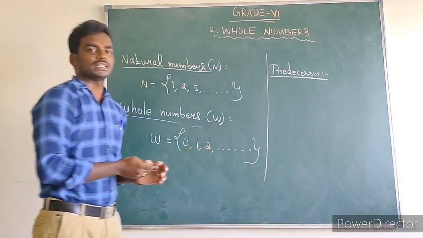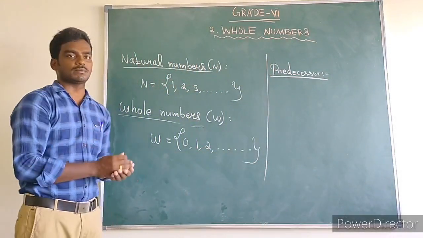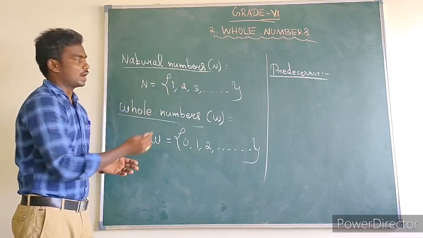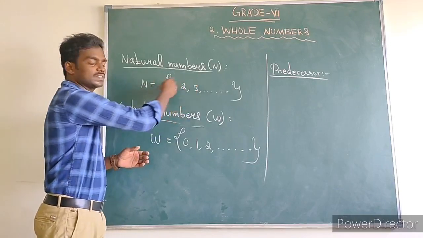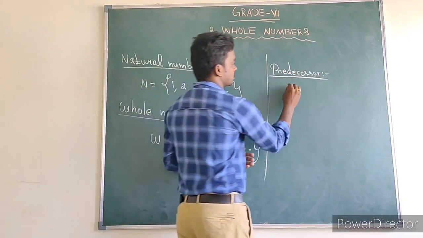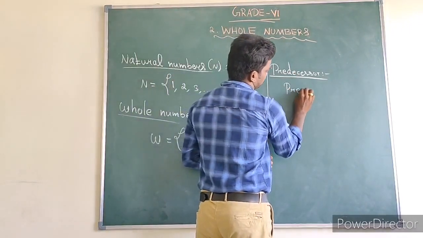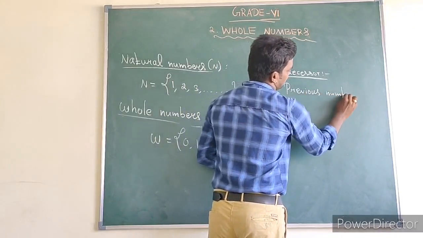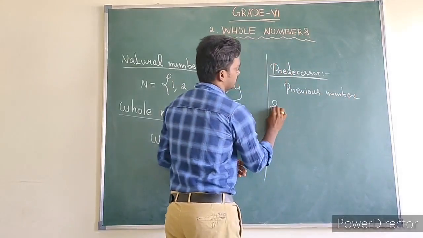Next, what is meant by predecessor? Predecessor means the previous number. What is the predecessor of 2? The predecessor of 2 is 1. And what is the predecessor of 3? The predecessor of 3 is 2. So predecessor means the previous number. So what is meant by successor?